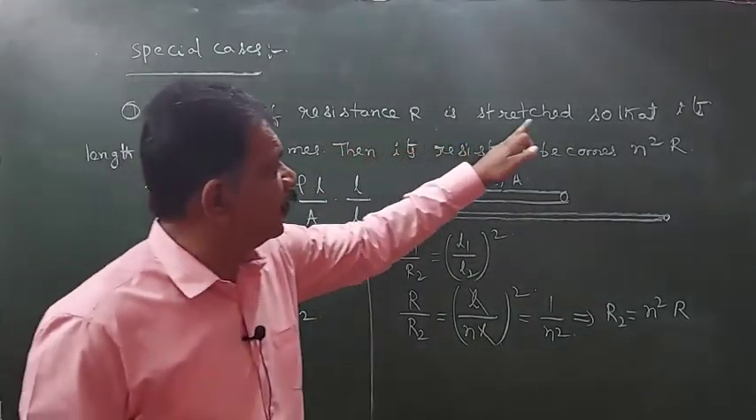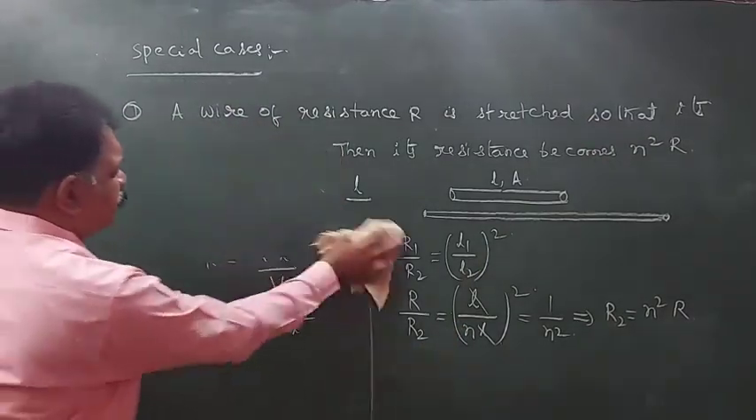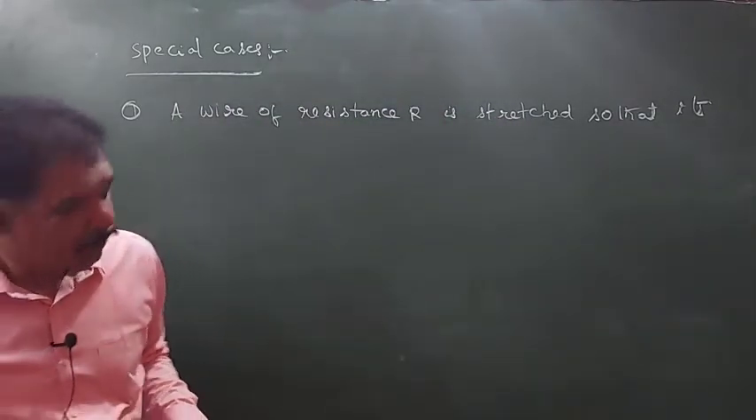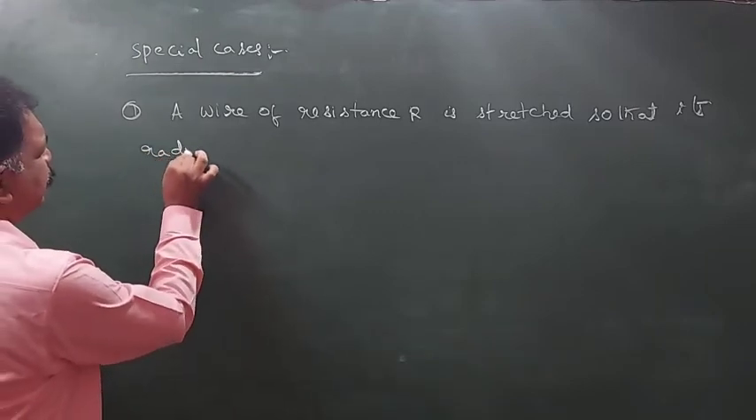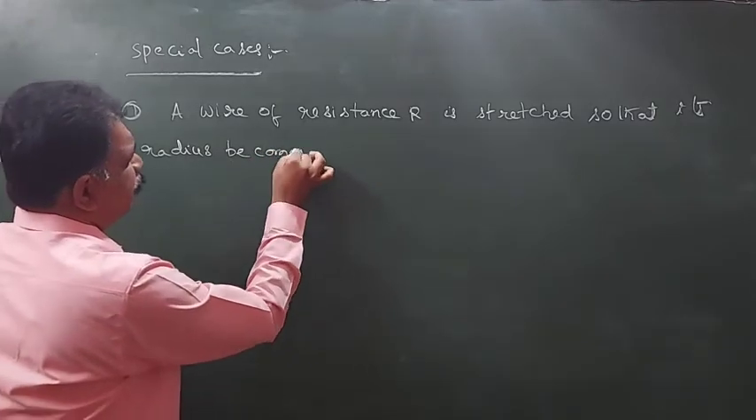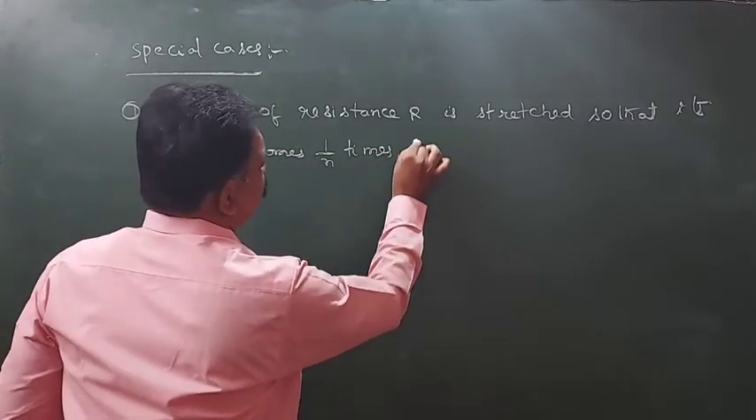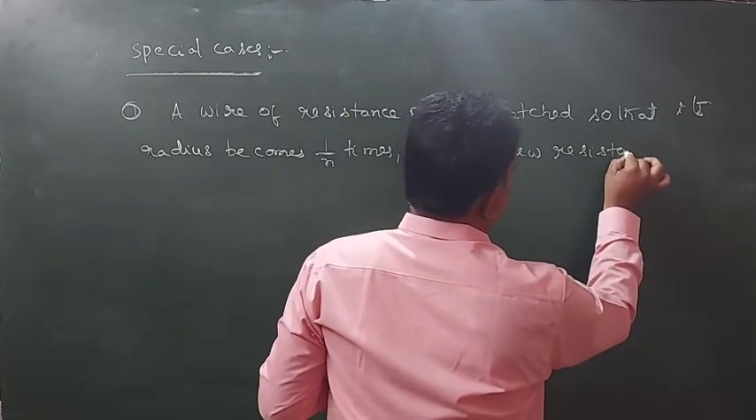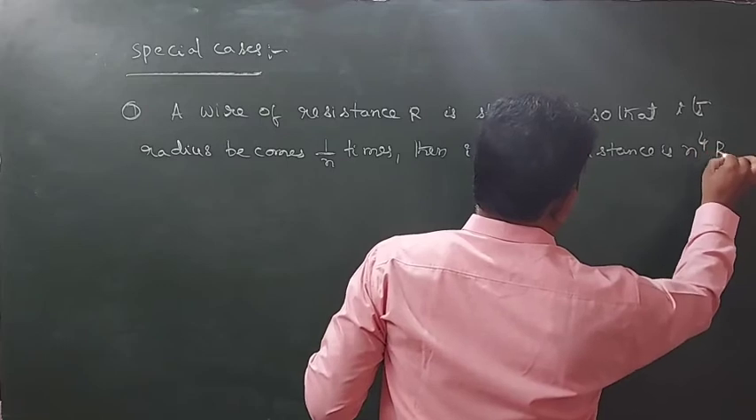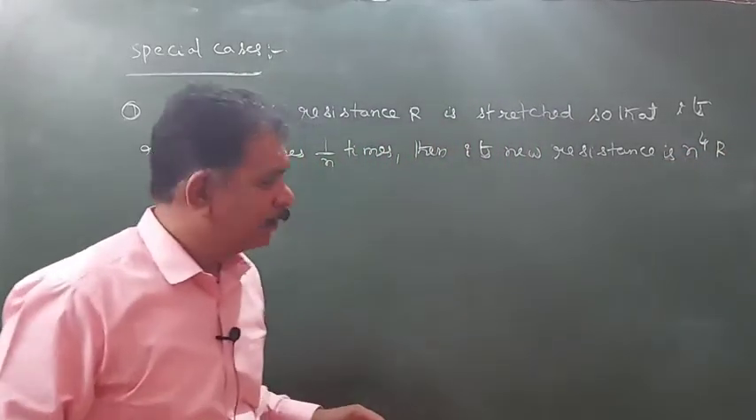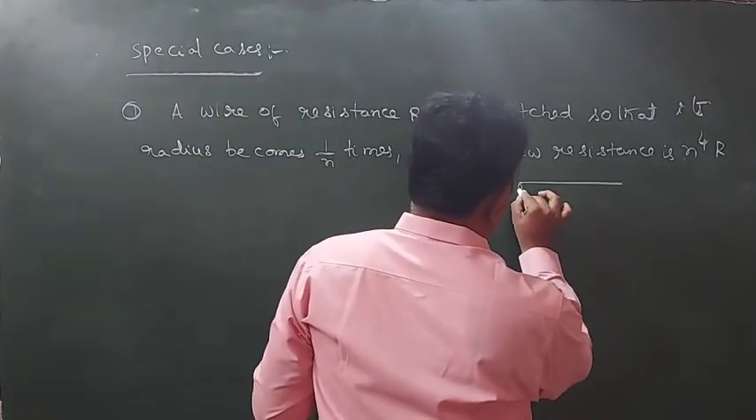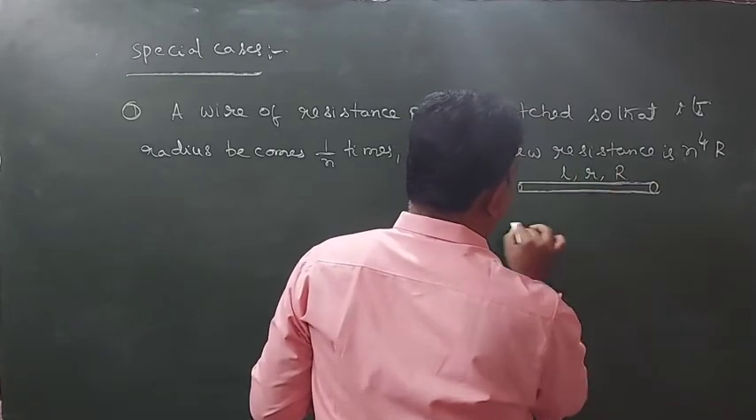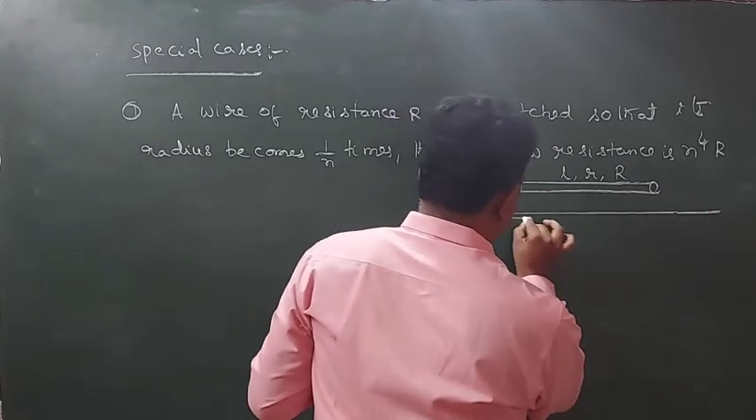A wire of resistance R is stretched so that its radius becomes 1 by n times, then its new resistance is n power 4 into R. Same wire, its length is L, area radius r, let it be, resistance capital R. The wire is stretched in this format.